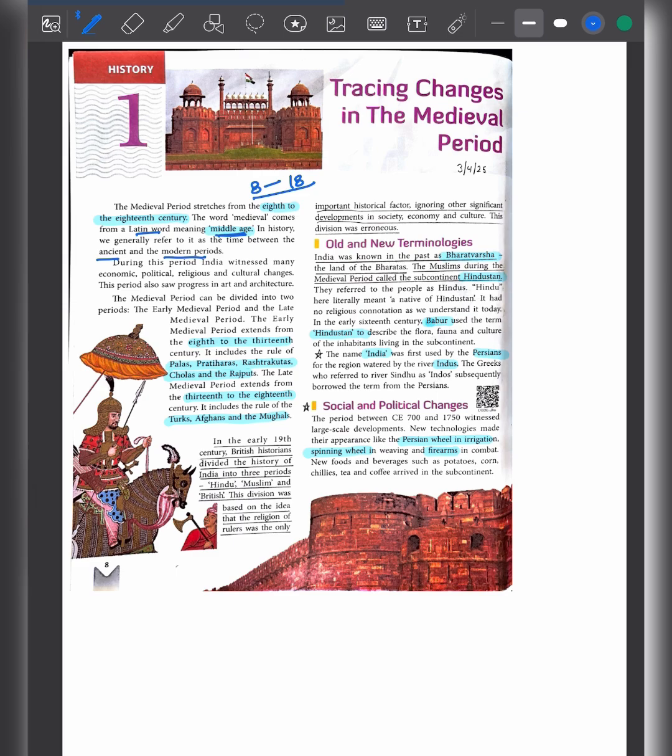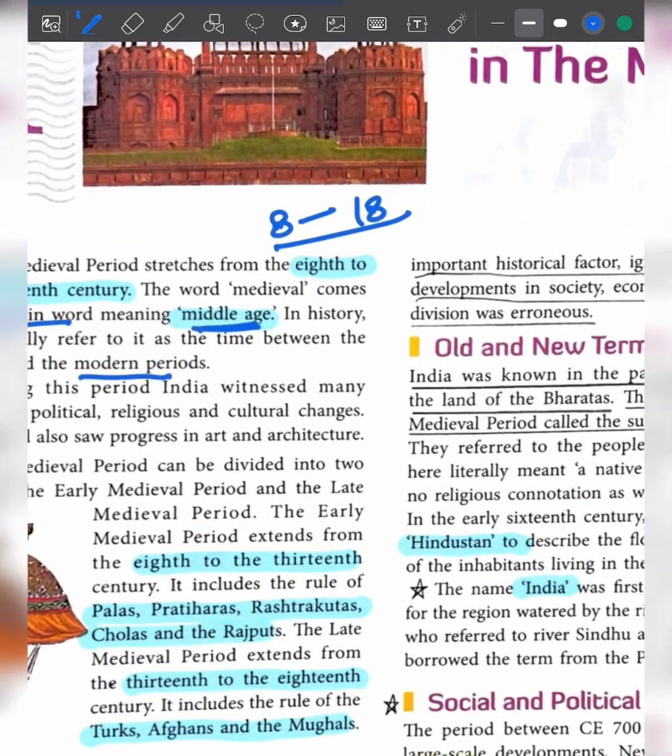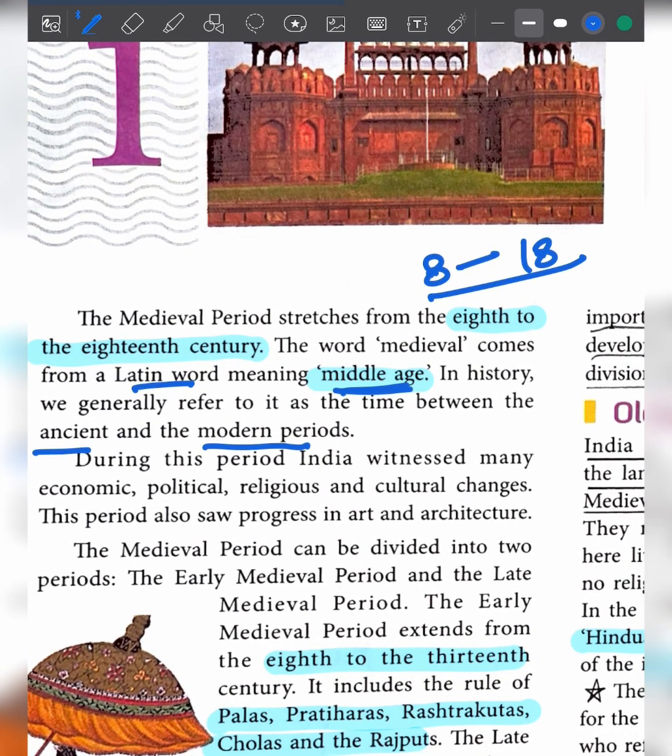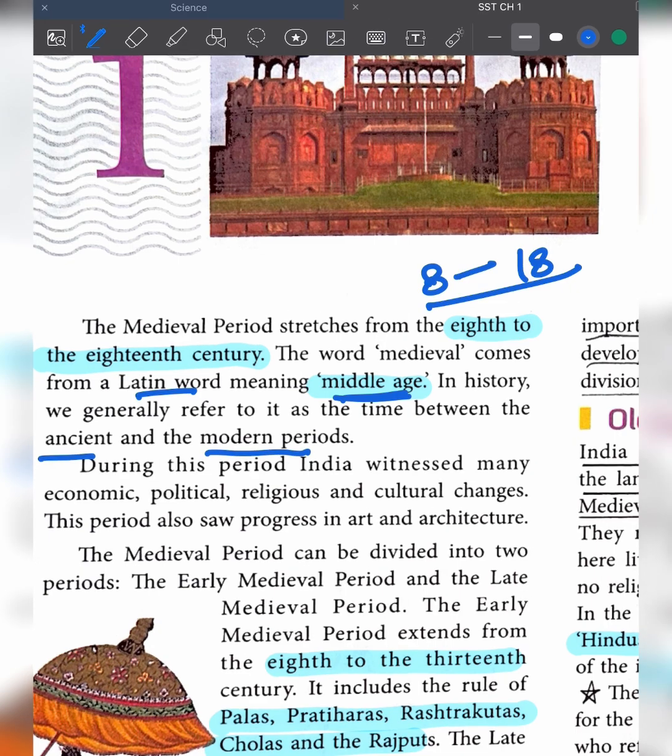In this particular chapter, an overview of the medieval period is given. The entire medieval period is briefly described here. So what is the medieval period? The medieval period basically starts from the 8th century and lasts till the 18th century. Medieval is a Latin word which means middle age.